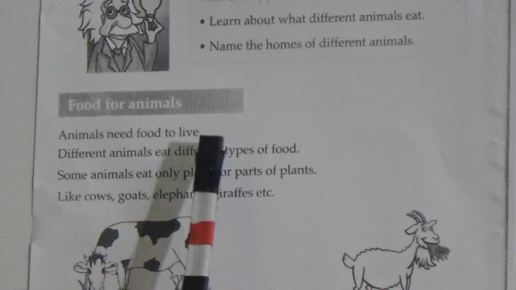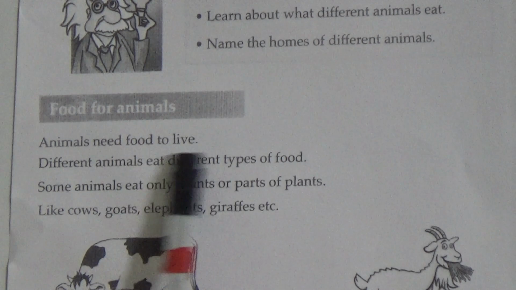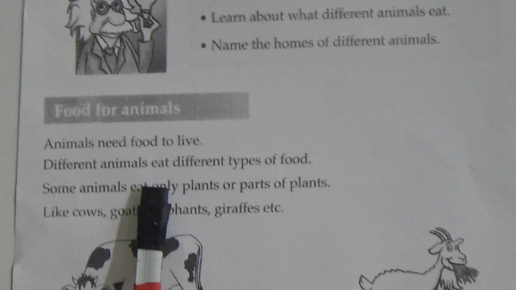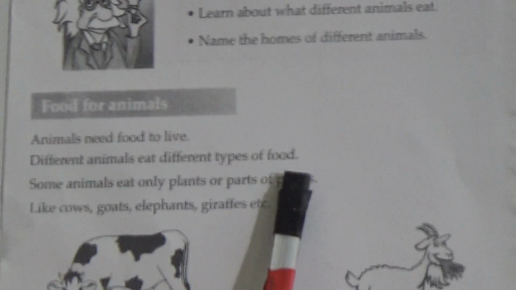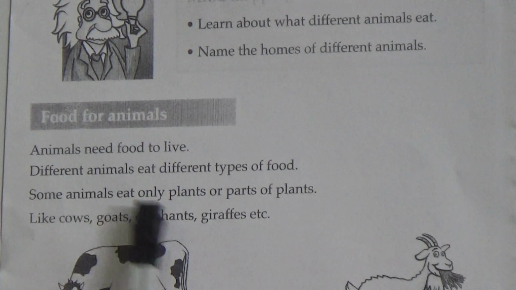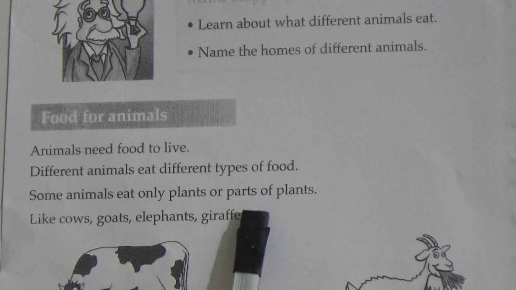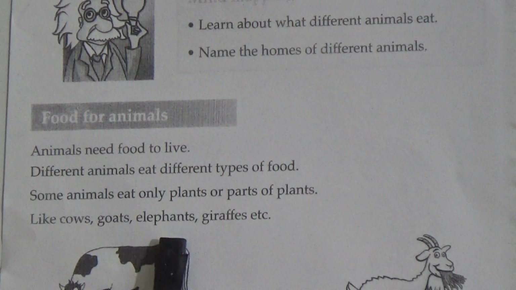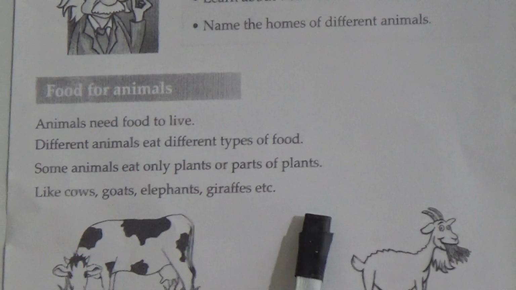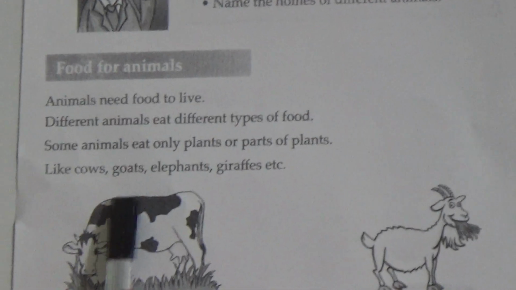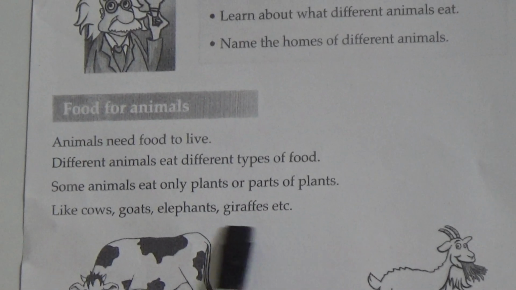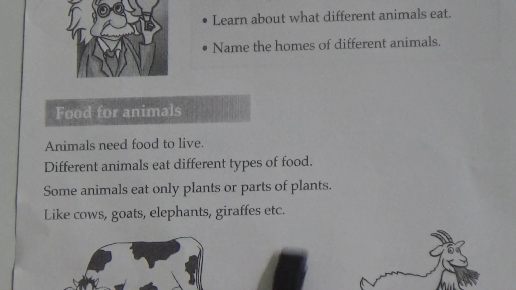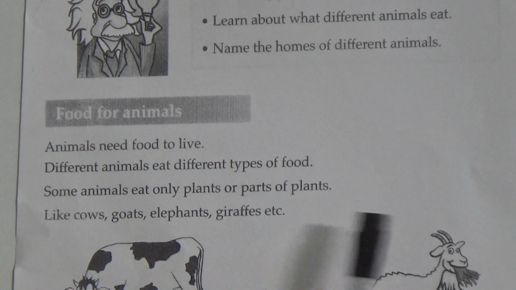At first, food for animals. Animals need food to live. Different animals eat different types of food. Some animals eat only plants or parts of plants, like cows, goats, elephants, giraffes, etc. My dear students, cows, goats, giraffe and elephants eat plants or parts of plants.